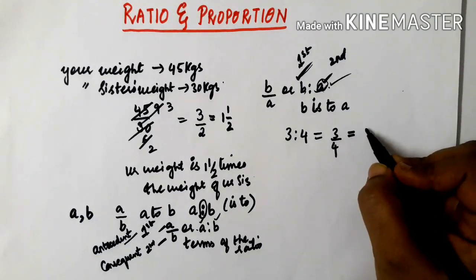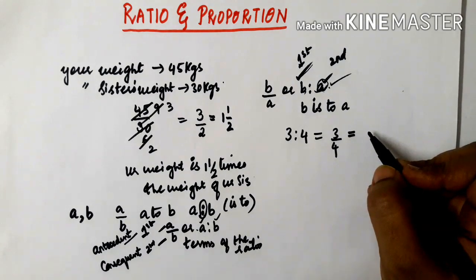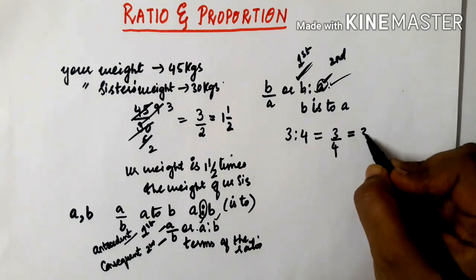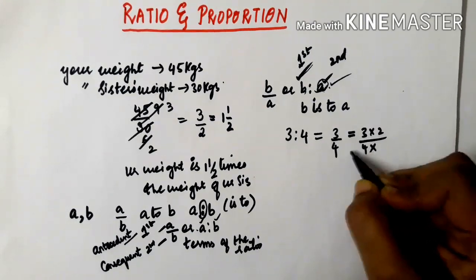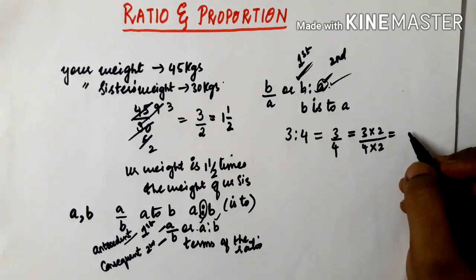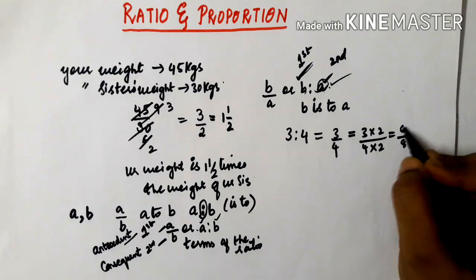So this 3 by 4 you can multiply or divide by the same non-zero number. Non-zero number means it can be any number except 0. Suppose I multiply by 2, then 3 twos are 6, 4 twos are 8.